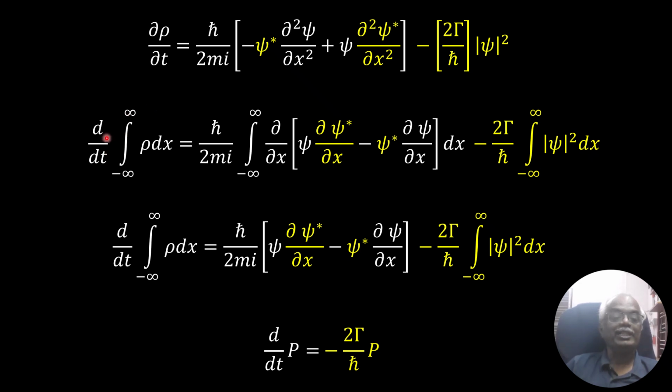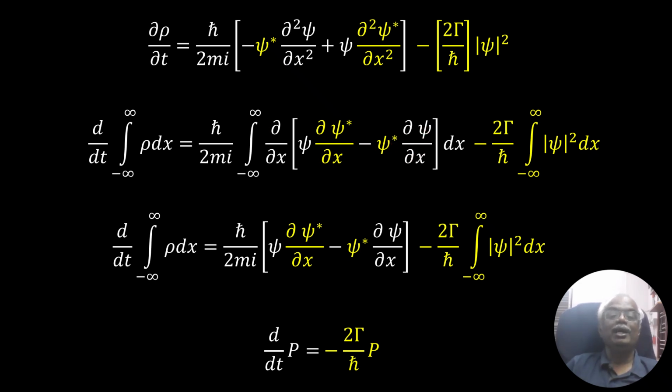So d by dt integral from minus infinity to plus infinity rho dx is equal to h cross over 2mi integral from minus infinity to plus infinity of delta over delta x, delta psi star over delta x minus psi star delta psi over delta x.